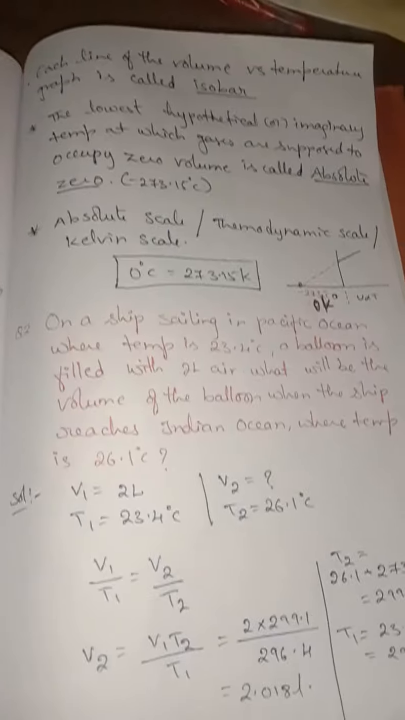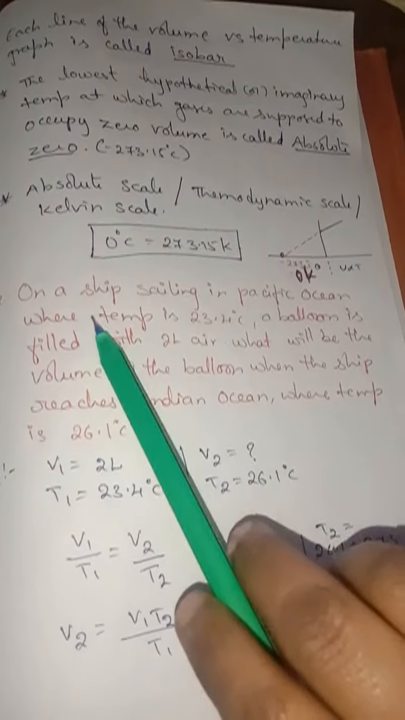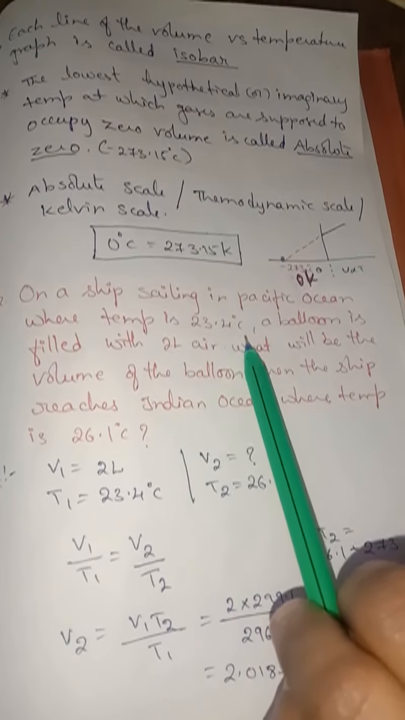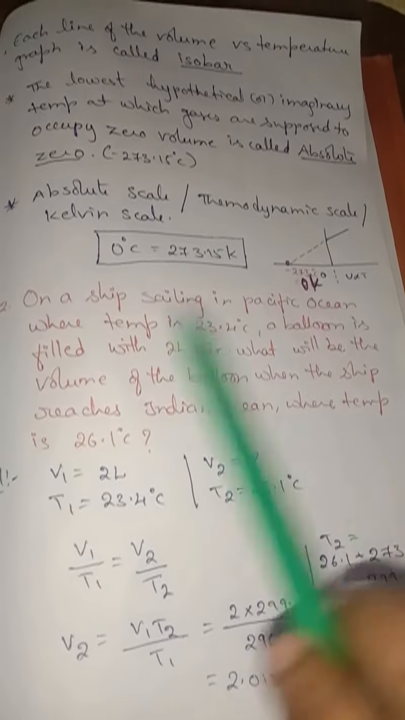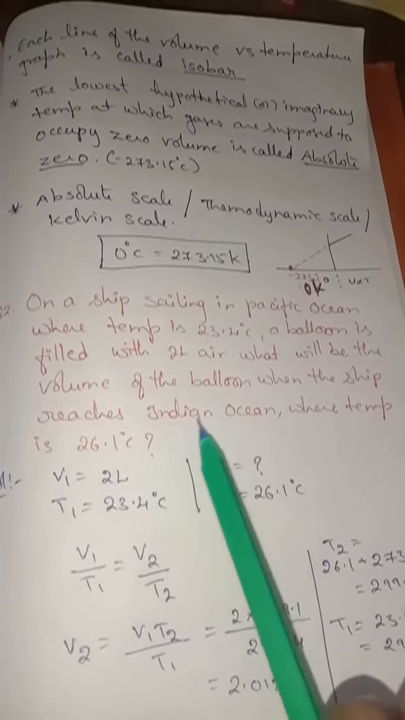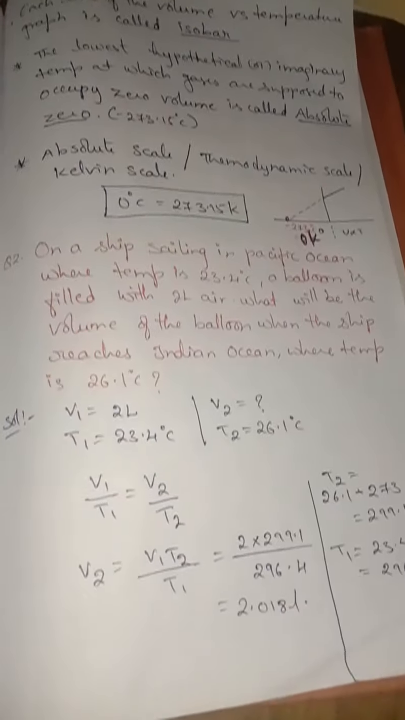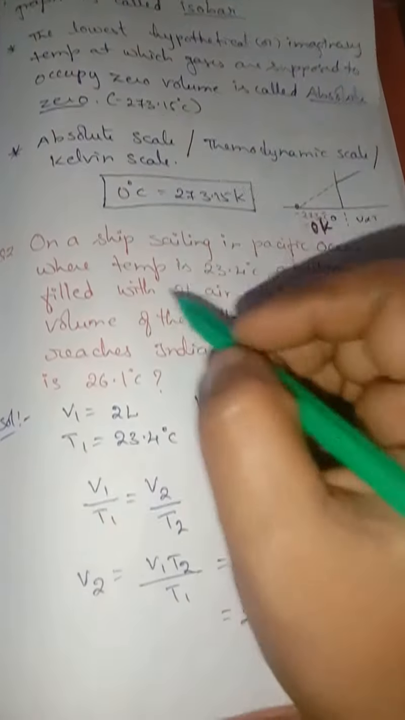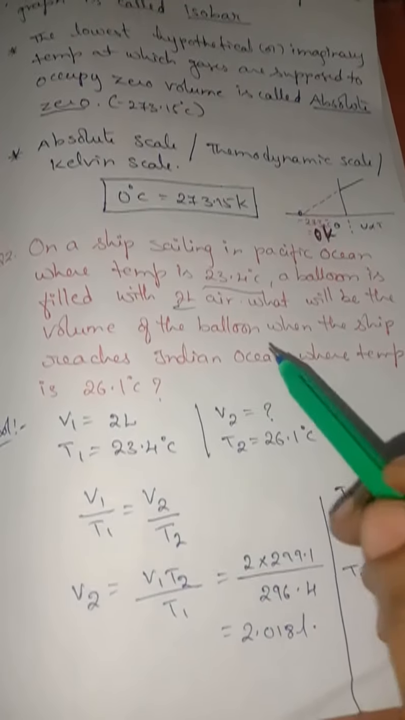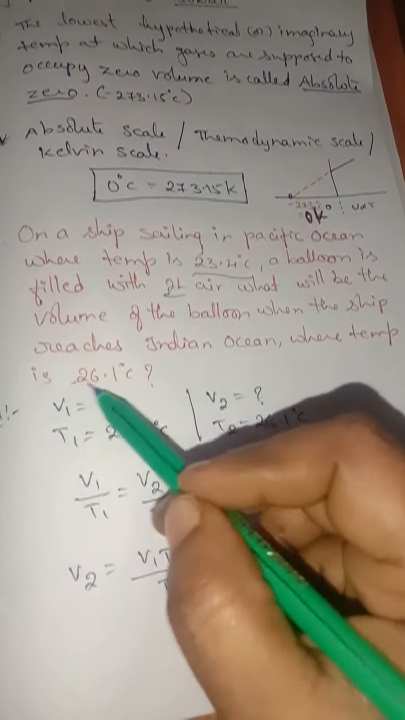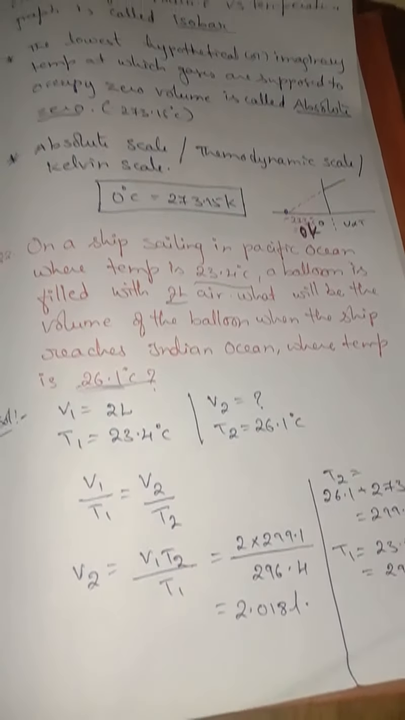Based on this, I have written one example. On a ship sailing in the Pacific Ocean where the temperature is 23.4 degrees Celsius, a balloon is filled with 2 liters of air. What will be the volume of the balloon when the ship reaches the Indian Ocean, where the temperature is 26.1 degrees Celsius? So what have we got? We got volume V1 and T1, and the next temperature T2. What do we have to find? The volume of the balloon in the Indian Ocean, isn't it?